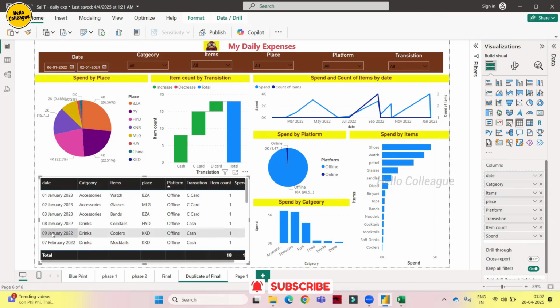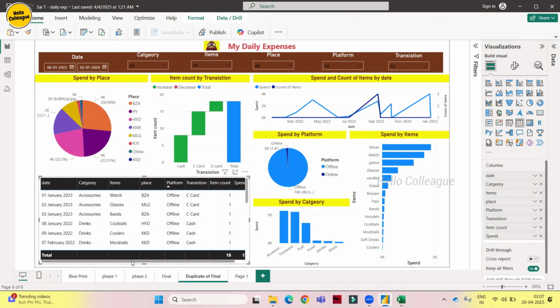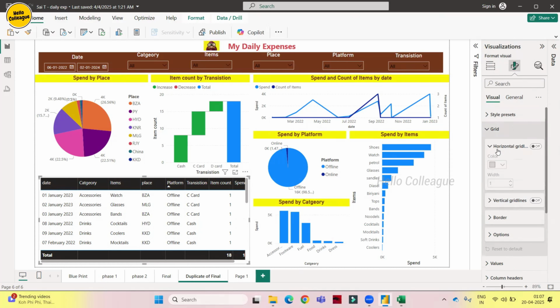Okay. So this is good. But if the user wants to read the table now, then it is somewhat difficult because we don't have lines here, right? For example, sometimes in Outlook, what the user can read is January 1st, accessories, glasses. He might have read like that. So we will just make some grid lines here to make it user friendly. Grid, yeah, we have grid here. Horizontal, yeah, we can make it.